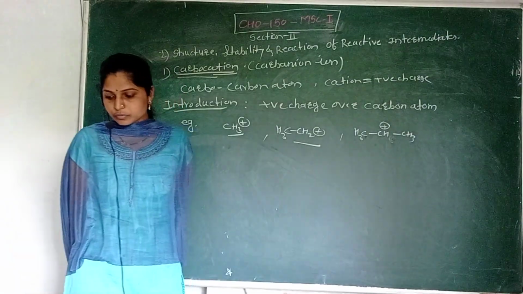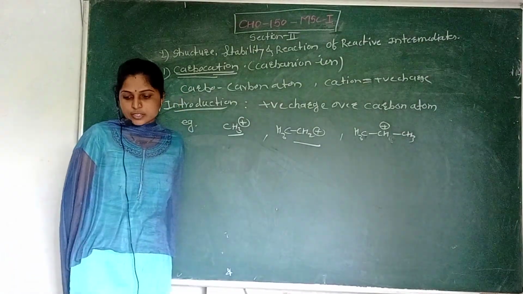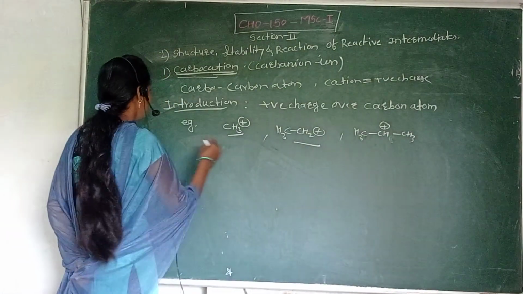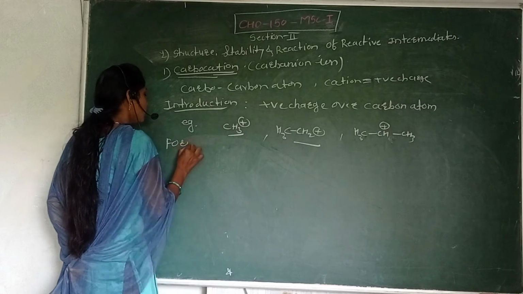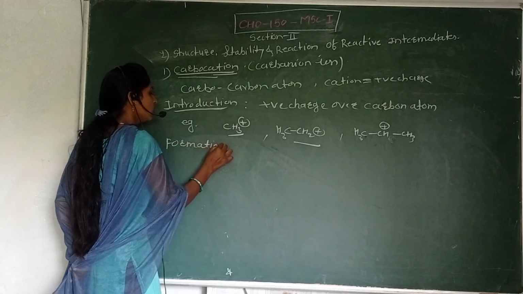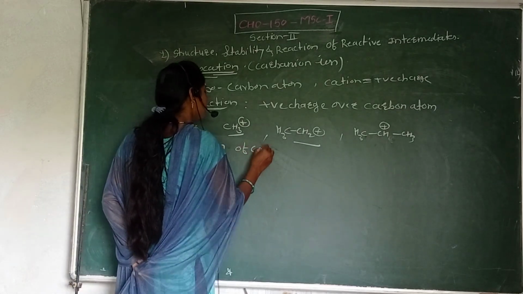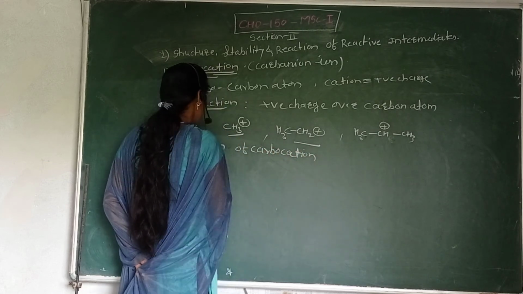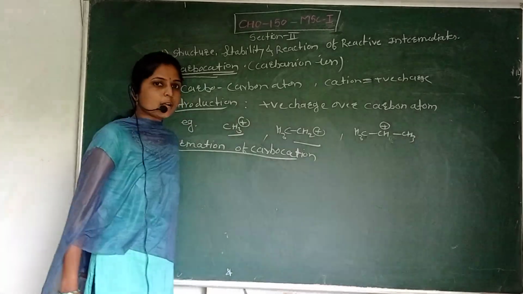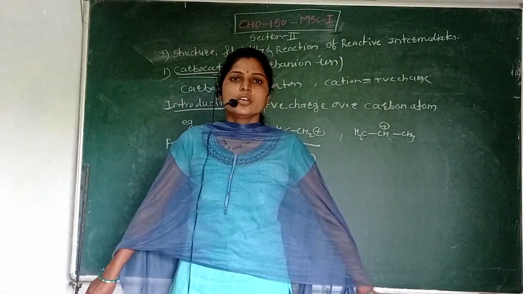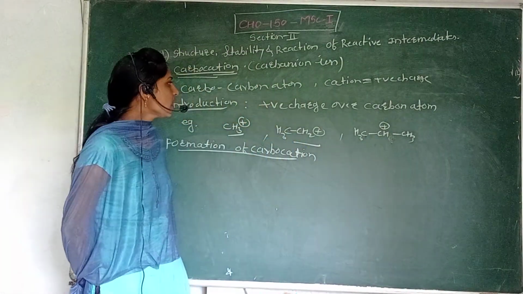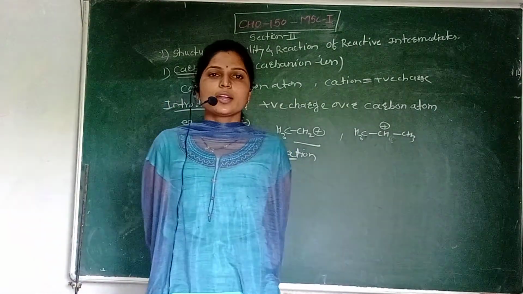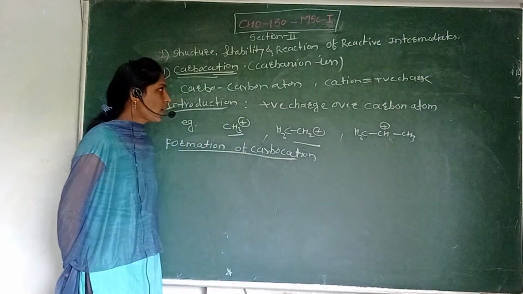Then next we can discuss the formation of carbocation. Simply, you know what is the carbocation: the positive charge species, or positive charge over the carbon atom, is called the carbocation or carbonium ion.